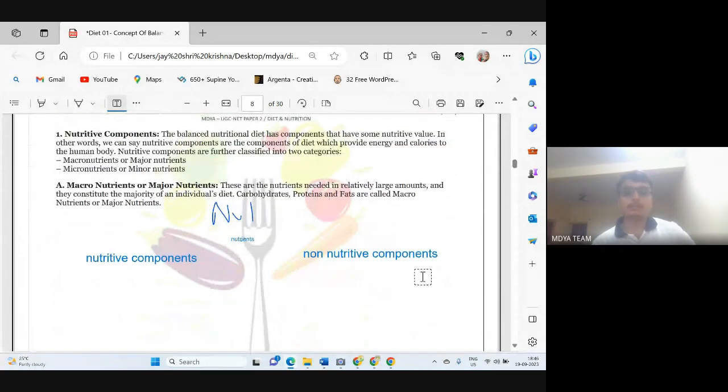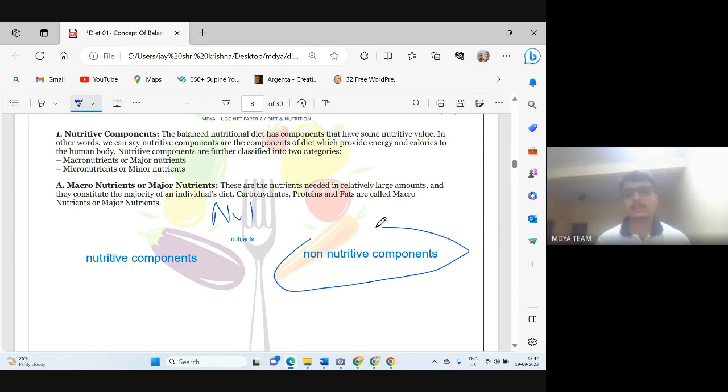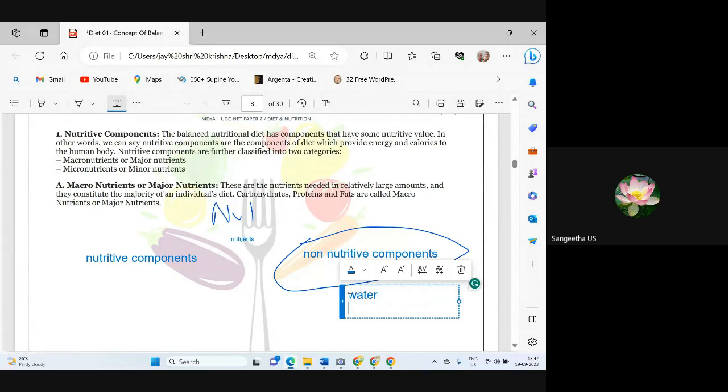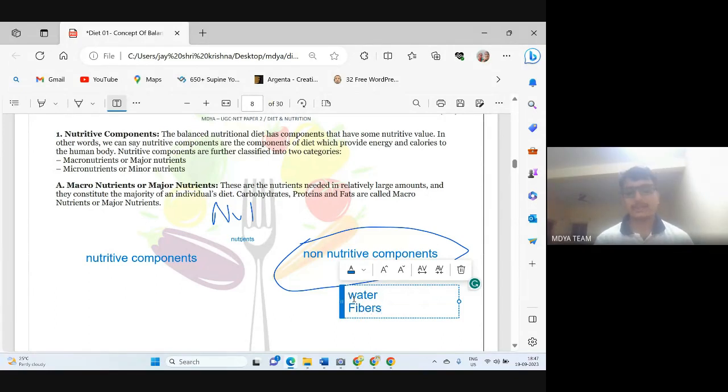Non-nutritive components don't have any nutritive value. In simple words, nutritive components are giving us nutrition and non-nutritive components are not giving us nutrition. They don't have any nutritive value. Can you give any nutrient which comes under non-nutritive components? Water, sir. Yeah, very good. Water. Other one? Fiber. Yes, the other one is fibers. Very good. So both these are non-nutritive components.